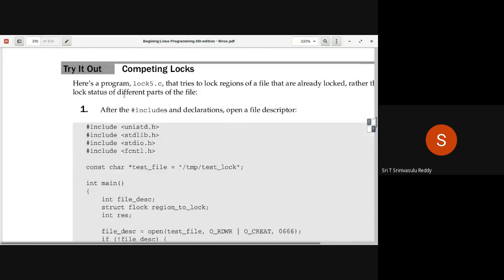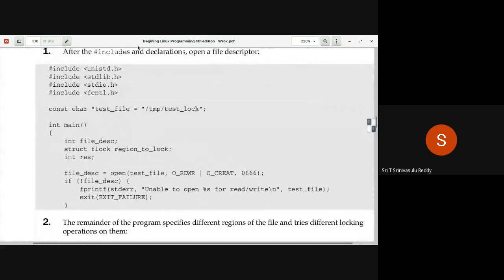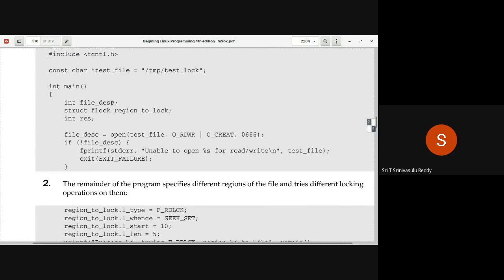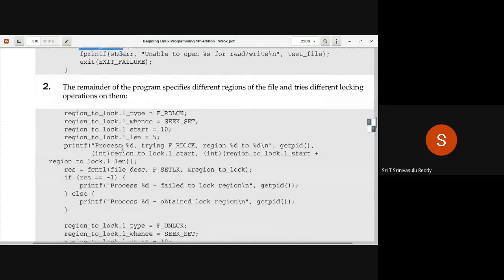For that, again, same thing. Include all the header files, and then this is the corresponding file, same file name, /tmp/test_log. Then the main function: declare the file descriptor, declare the file lock structure, and then the result. The file descriptor is open of the test file, O_RDWR bitwise OR with O_CREAT and all that. So this error is still there. Again, this should be replaced by file descriptor == -1. That should be there, and then you display the message and all that.